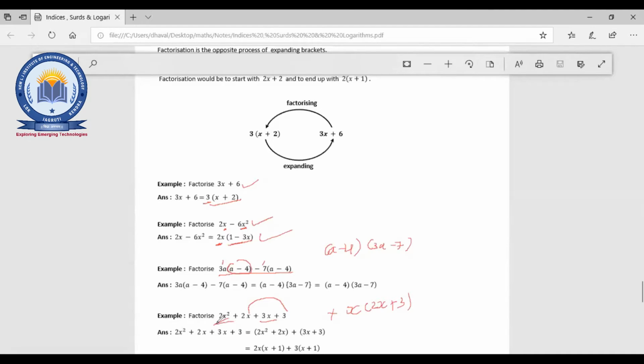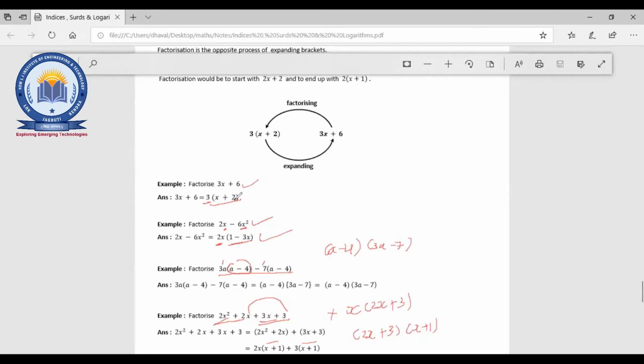So I'll take these two terms first and then these two terms. So 2x will be the common one, so x plus 1. 3 will be the common one, so x plus 1. So our answer will be what? 2x plus 3 into x plus 1. Fine.